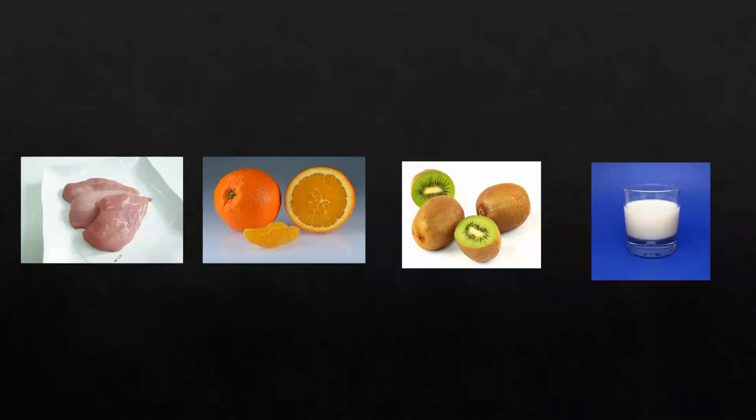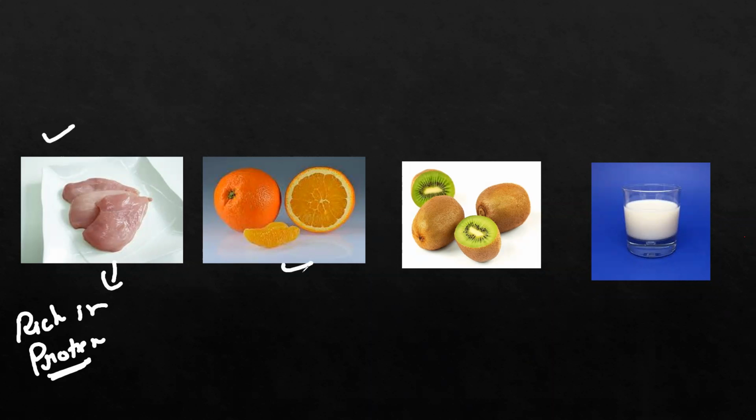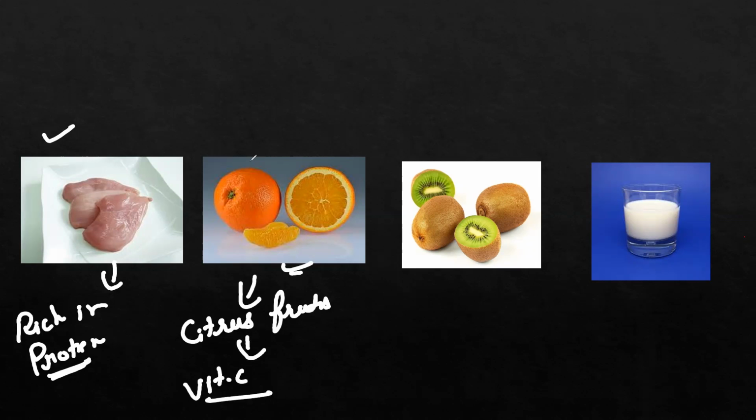See here, the chicken breast is highly rich in protein, so we can consider it the right option. Orange comes under the category of citrus fruits, and citrus fruits give us vitamin C, and also have fiber.